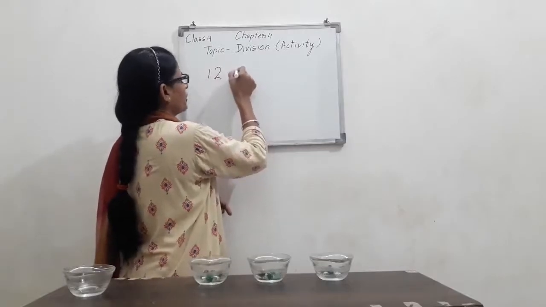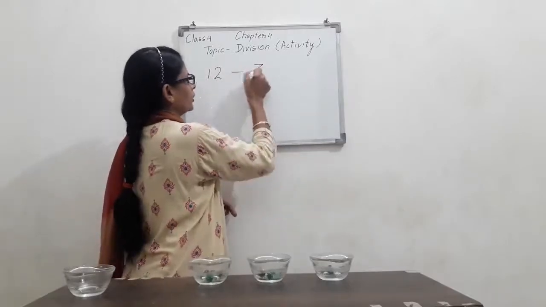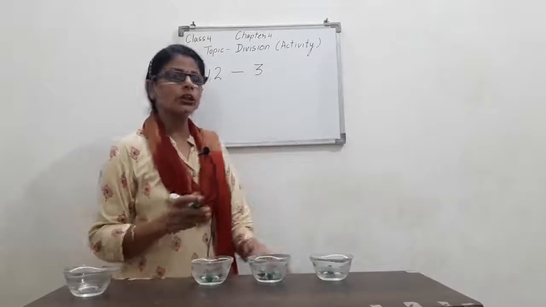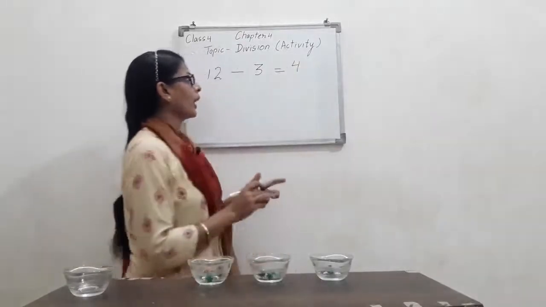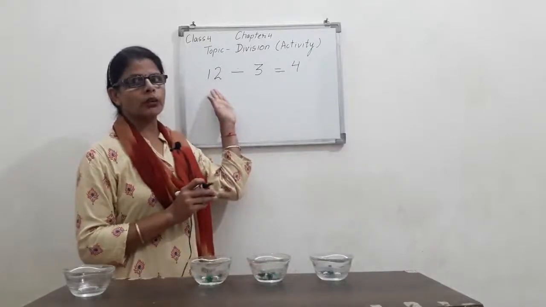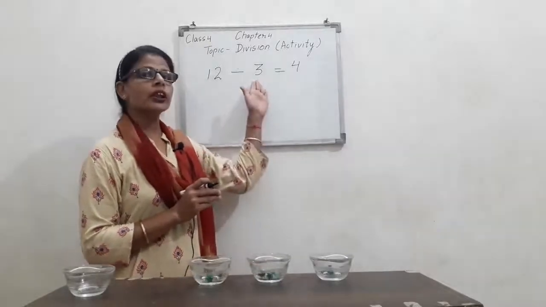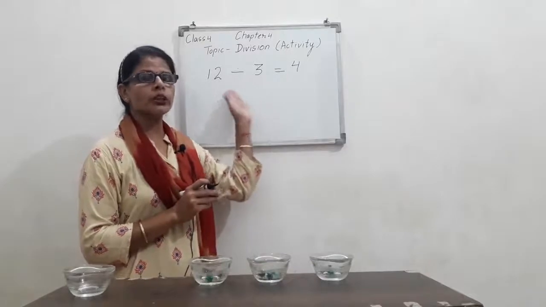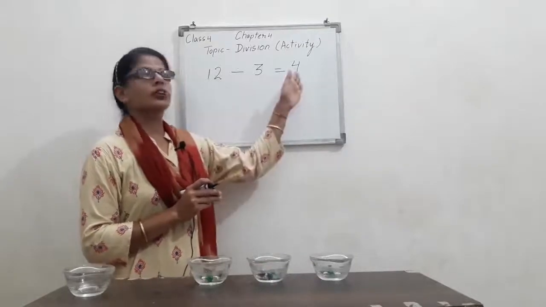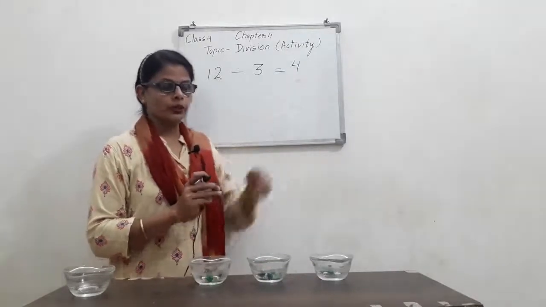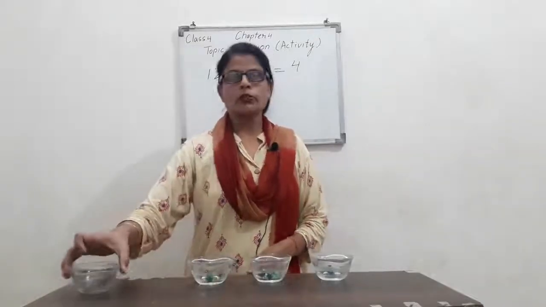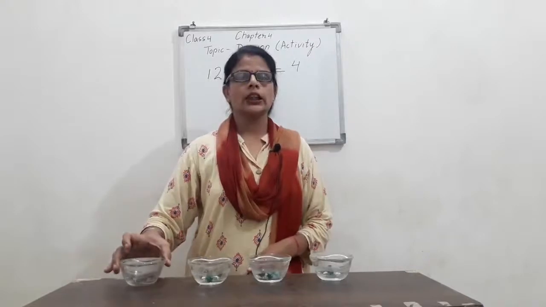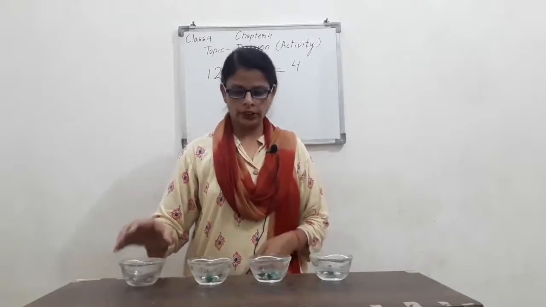And how many friends were we? 3. And how many did each get? 4. I had a total of 12 marbles and we were 3 friends. So I distributed among our 3 friends, and each got 4 marbles. Suppose now one more friend of mine, Kirti, comes. Right?